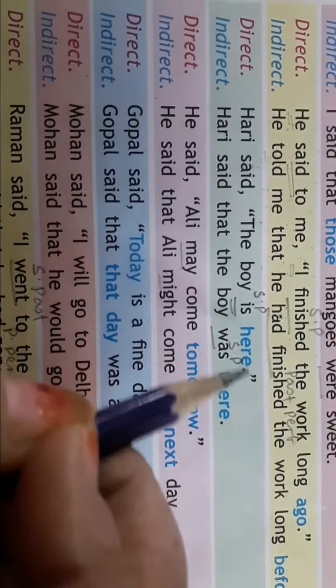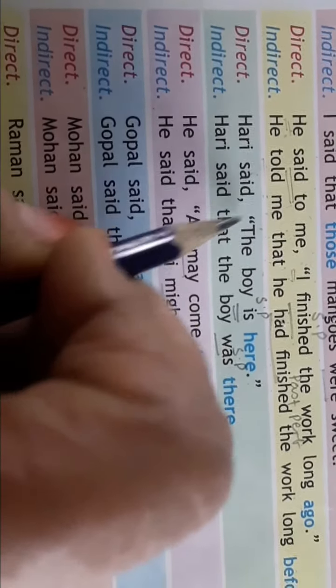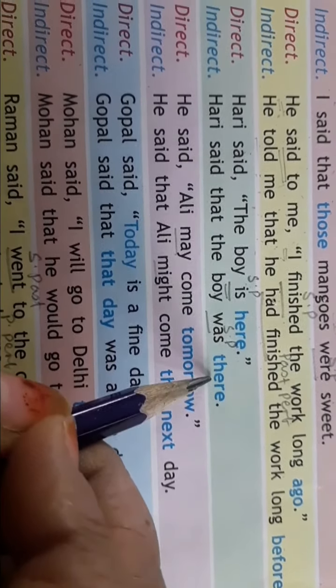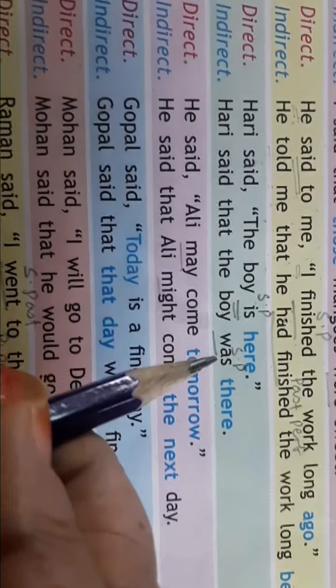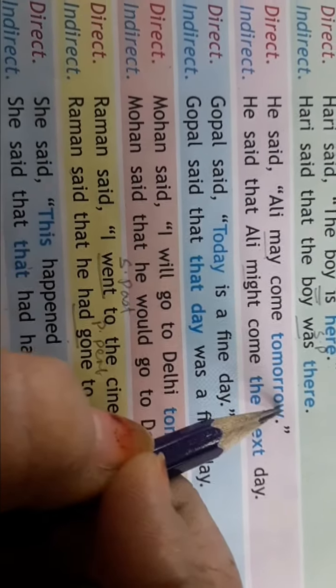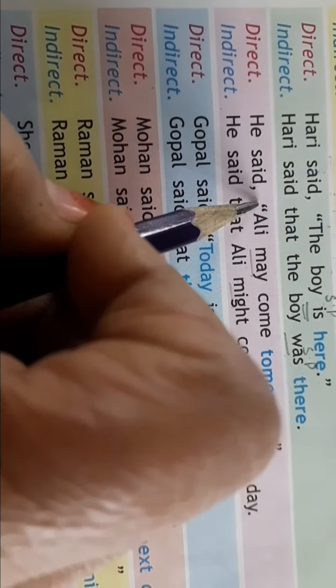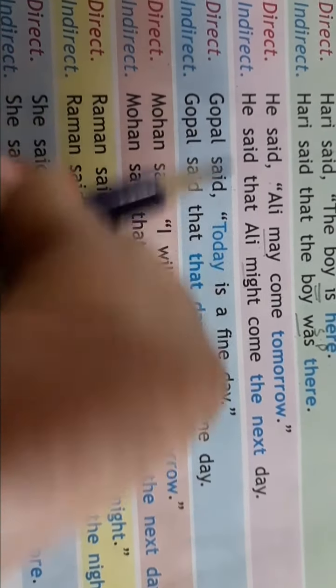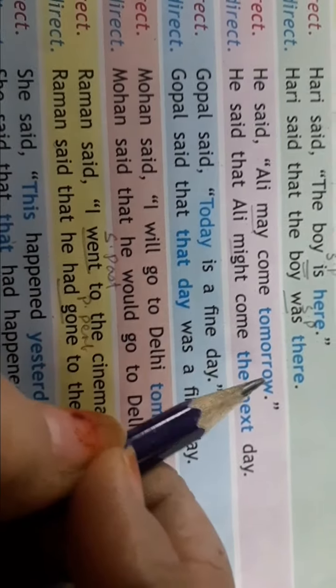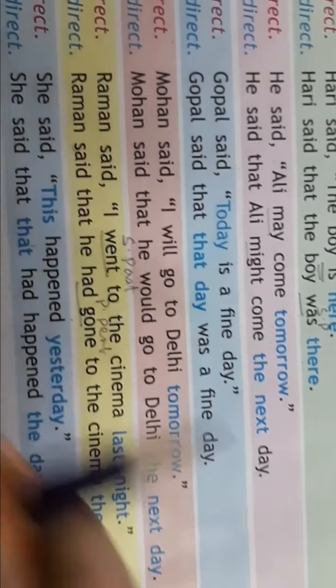Hari said, the boy is here. Hari said that the boy was there. Here will change into there. Simple present changes into simple past. He said, Ali may come tomorrow. He said, then replace inverted commas with the conjunction that. He said that Ali, may will change into might. Might come, tomorrow becomes the next day.